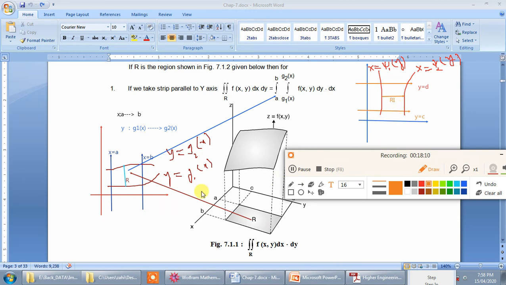Again, it can be represented like this. So if you have this case, and if you have taken a strip parallel to the x axis, then it is to be understood that first integration will be with respect to x. That is, in place of writing f of x y dy dx, I am going to write f of x y dx dy. So first integration will be with respect to x.